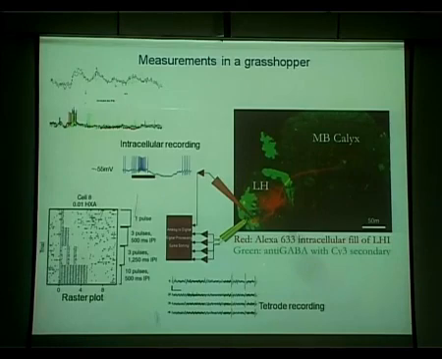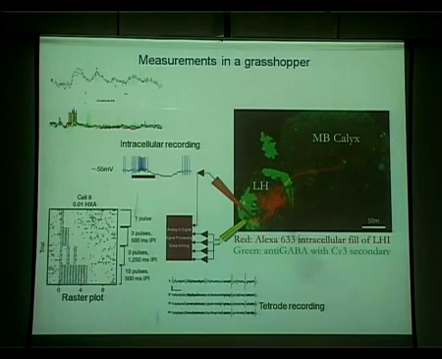For example, you can record from a single cell and look at the membrane potential. You can look at the morphology. You can understand what kind of neurotransmitter it expresses by doing immunohistochemistry. You can record neurons at the same time using extracellular techniques, so you can monitor the population of neurons and identify that a particular set of spikes came from a particular neuron, a process called spike sorting.